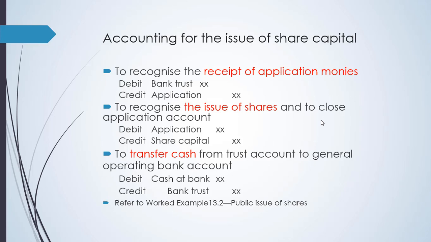Now, basically, this will be the entry, as you can see in the PPT, in the presentation. The first transaction is the receipt of application monies. So for the company, when they issue the share, they will invite investors, and the investors will, of course, pay cash. But when they pay cash, it will first be deposited in what we call bank trust. So whatever amount the investors paid, we will record as debit trust and credit application.